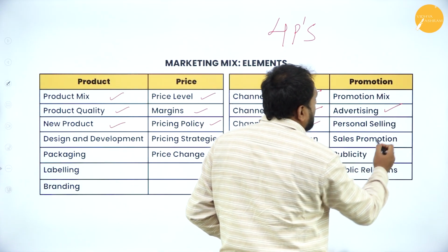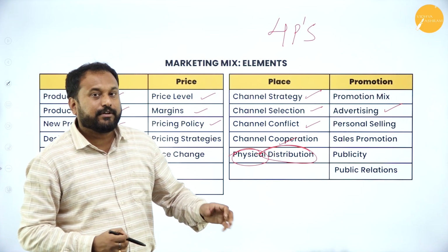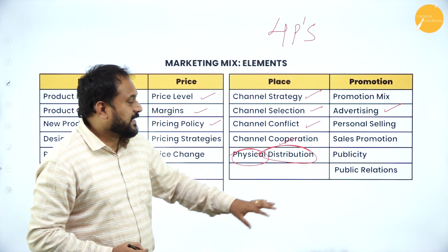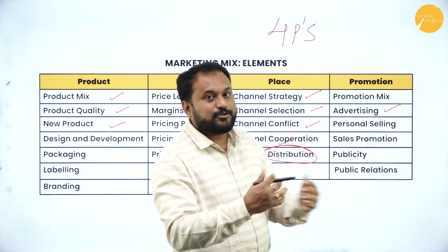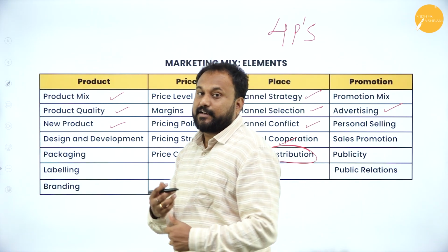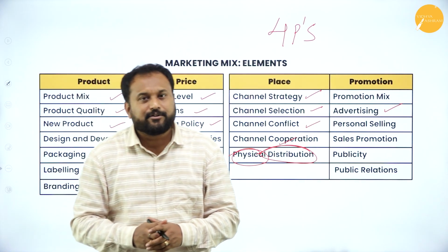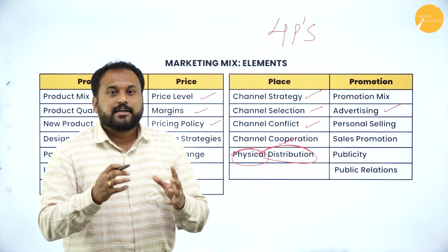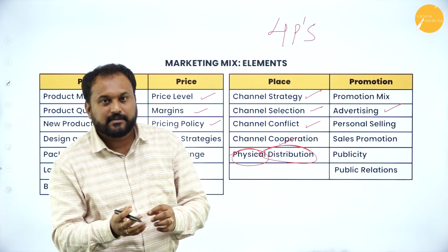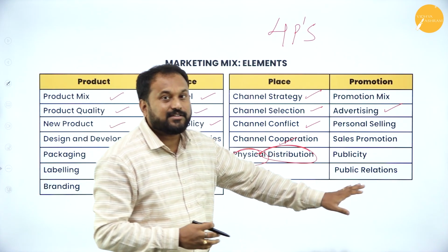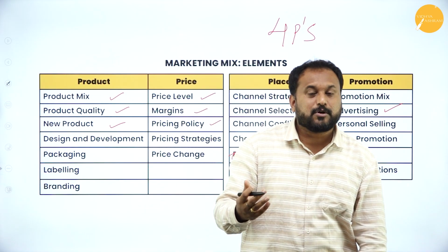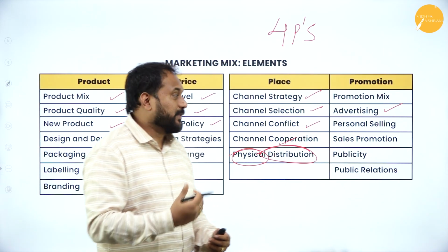See, there are few people who do advertising. There are few people who go with personal selling, door-to-door service kind of a thing. Sales promotion, publicity and public relations, they also maintain. There are so many companies which maintain public relations. You would have seen so many advertisements where they say that if you buy this product, somewhere somebody is going to study, right? So all these are what? The public relation, to check what you people are doing, are you socially responsible or not. That is how they actually go with it.